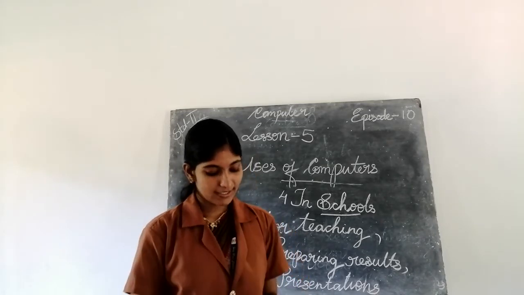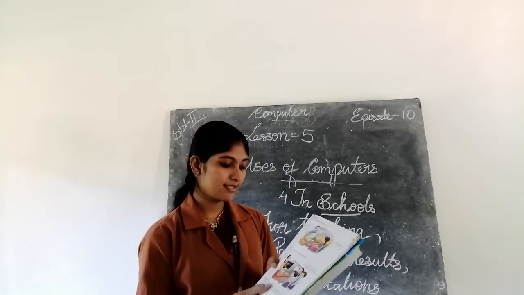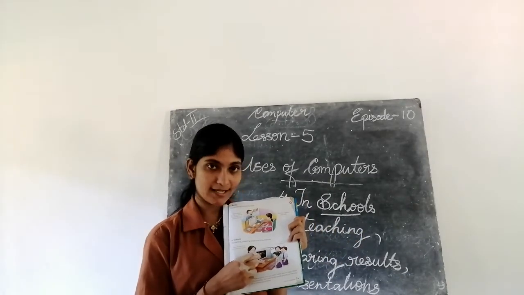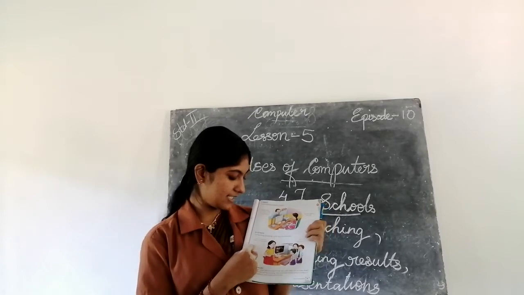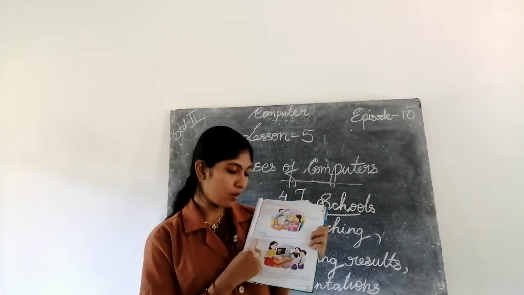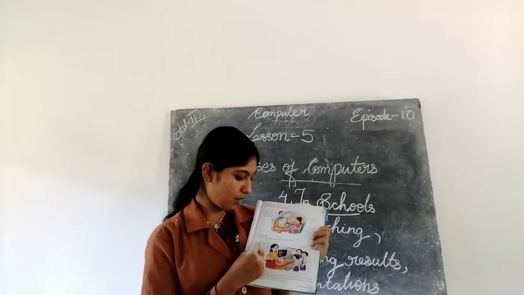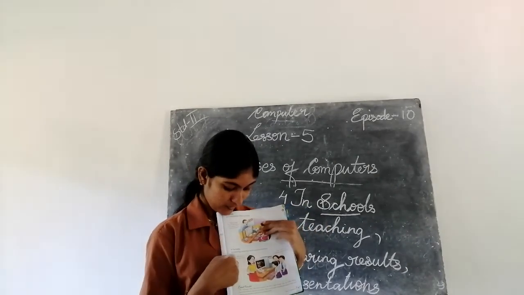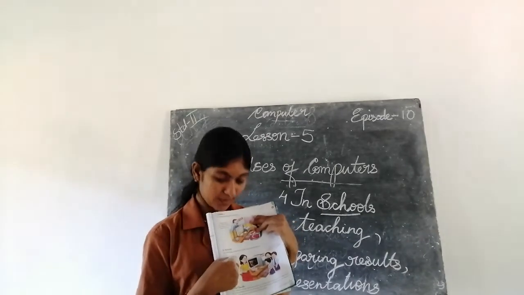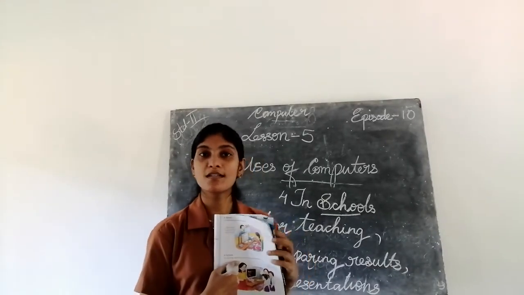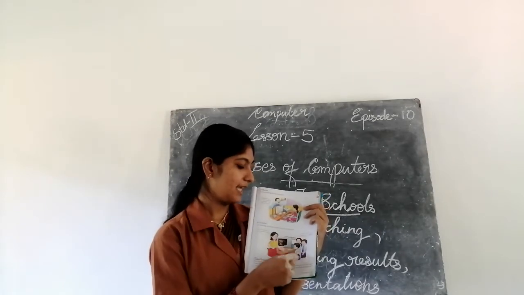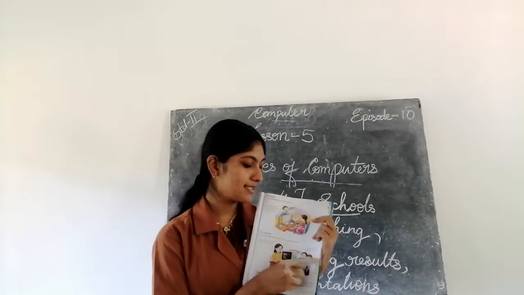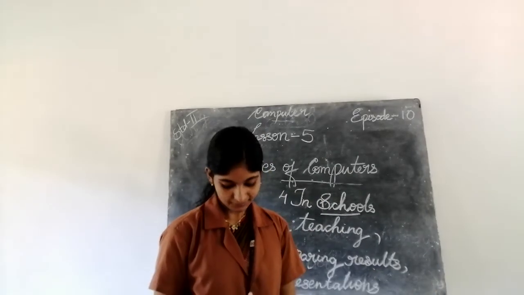So here there is a teacher and the students. Can you see the picture of solar system in the computer? Yes, teacher says, now I will teach you about the solar system. Teacher teaches the students about solar system. Then the student says, wow, the sun and the planets look so beautiful.